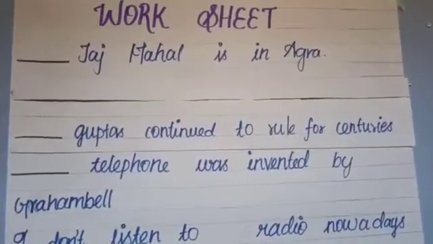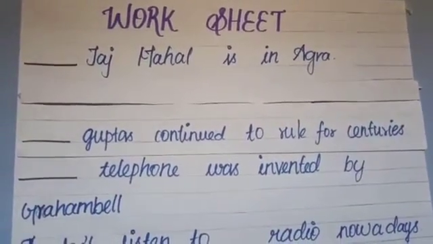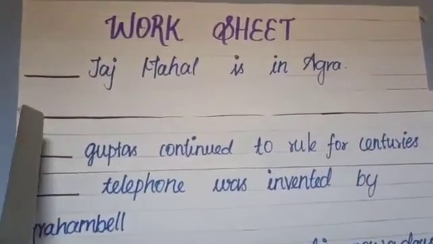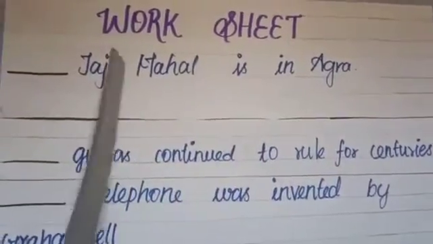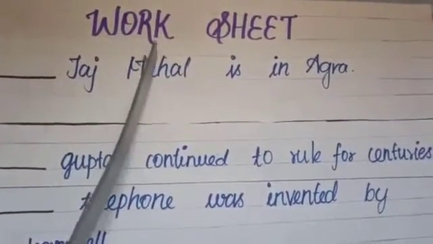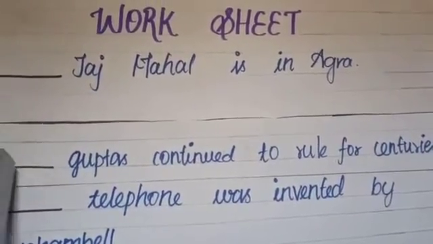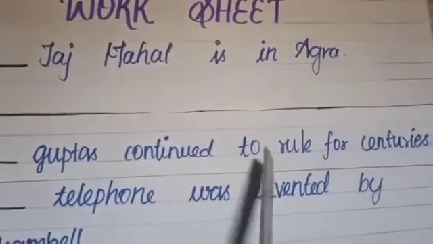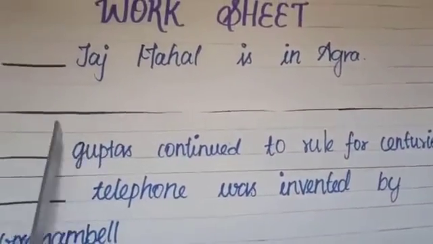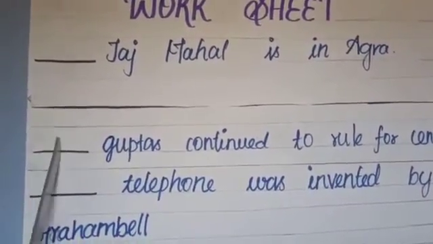Shall we do one worksheet, children? Are you all ready? Yes, we'll start. Dash Taj Mahal is in Agra. Here, Taj Mahal is a famous building. So before that, we'll have to use "the". Second one, Dash Guptas continue to rule for centuries. Here, Guptas is a family name. So before the family name, we'll have to use "the".